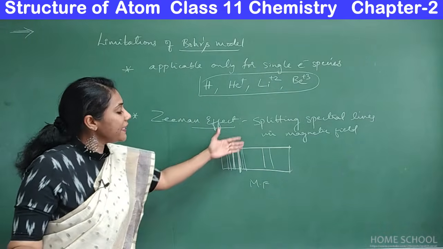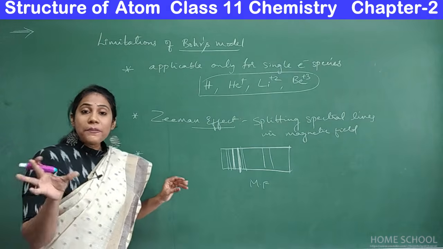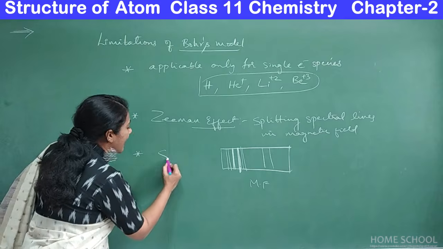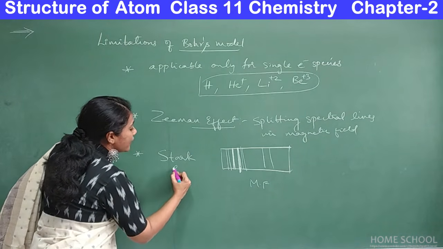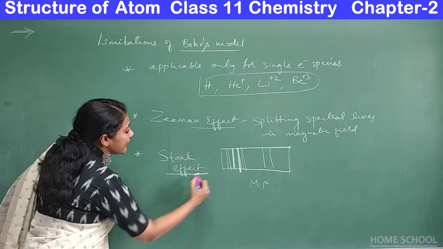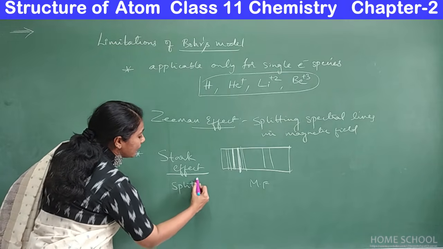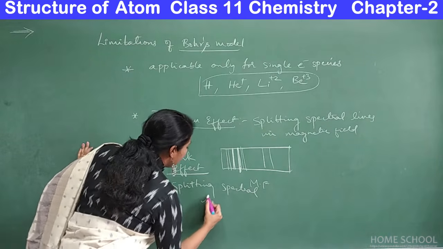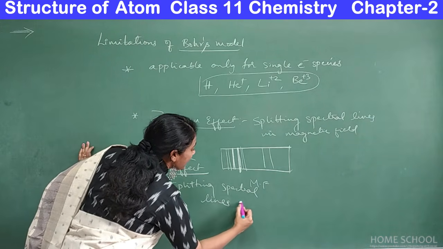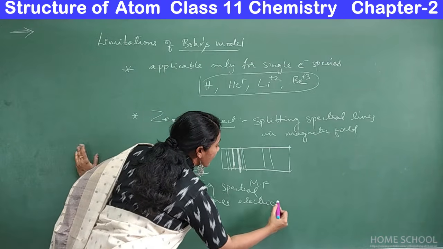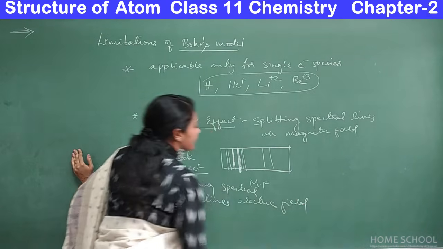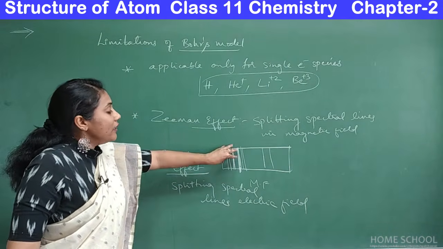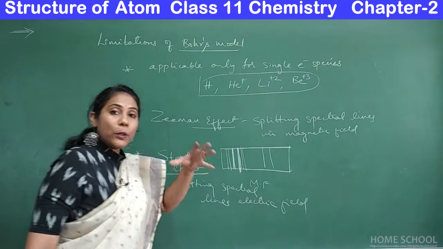Similarly, such a splitting of spectral lines you can observe in electric field also. So that effect is called as Stark effect. Okay, so what do you mean by Stark effect? It is splitting of spectral lines in presence of electric field. Okay, so same thing in electric and magnetic field, spectral lines again split up into small lines.